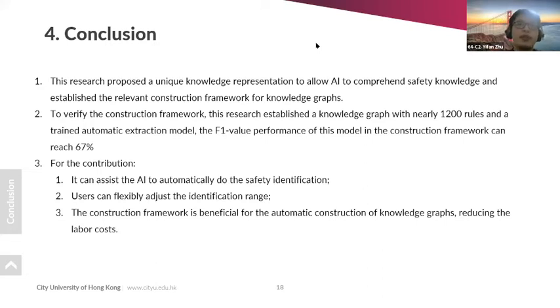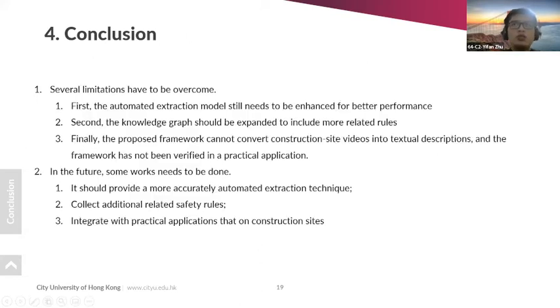As for the contribution, this framework can assist AI to automatically do safety identification, and the manager can select the identification range by themselves to suit a construction site. Besides, this framework is good for automatic construction, and it can generate economic benefit by reducing labor cost.